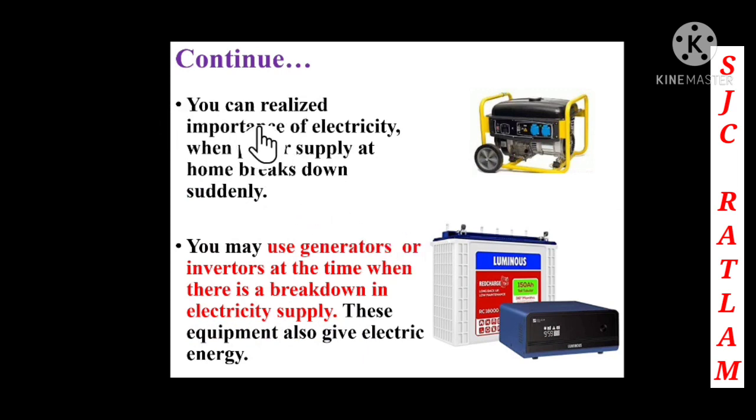You can realize the importance of electricity when the power supply at home breaks down suddenly. Naturally, you will understand the importance of electricity when there is a breakdown of electricity in your homes. So at that time what do we use? We use generators or inverters at the time when there is a breakdown of electricity supply. This generator and inverter are very helpful, children, when there is a shortage of electricity or a breakdown of supply. So with these two equipment, a generator and an inverter, we get electric energy.